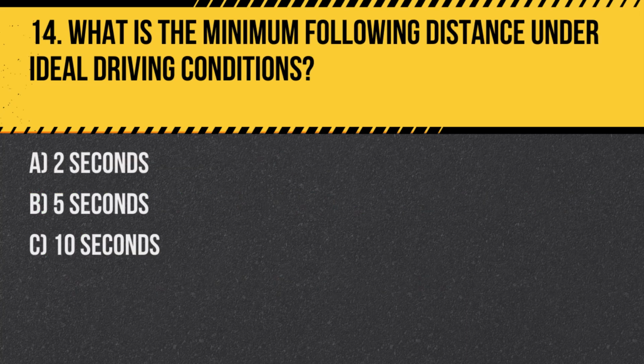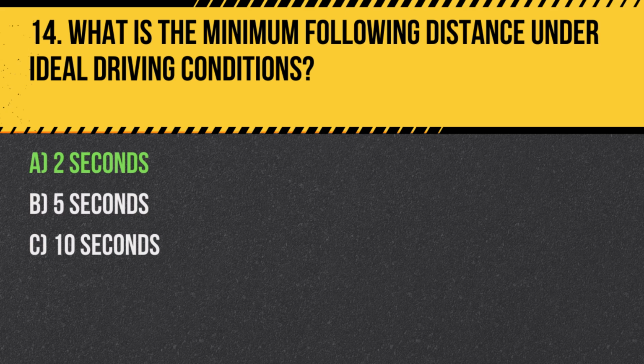Question 14. What is the minimum following distance under ideal driving conditions? A. 2 seconds. B. 5 seconds. C. 10 seconds. Answer: A. 2 seconds. Under ideal conditions, maintain at least a 2-second gap between you and the vehicle in front for safety.